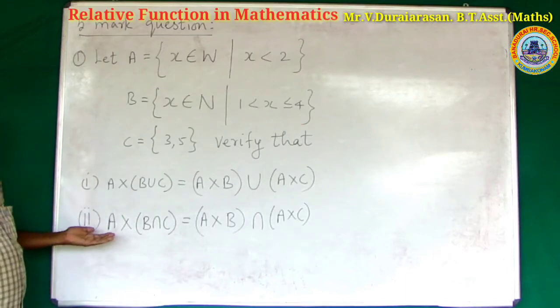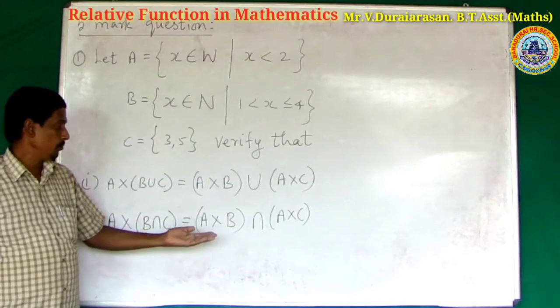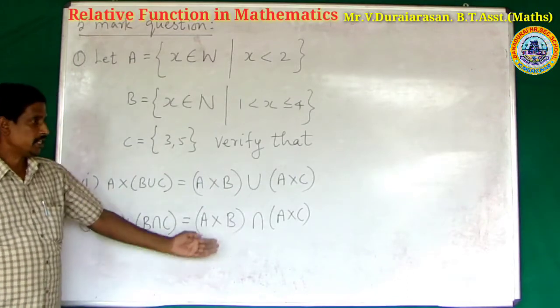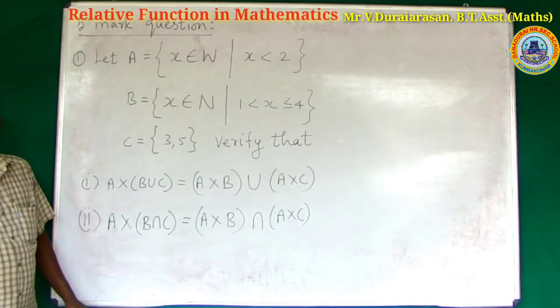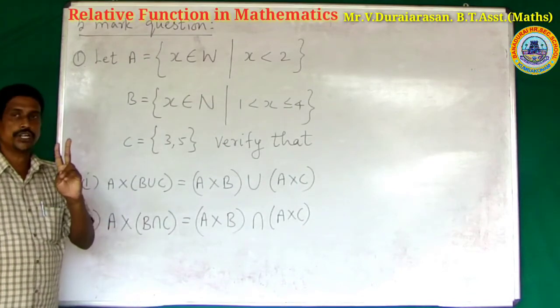Second, A cross (B intersection C) is equal to (A cross B) intersection (A cross C). There are 2 questions.